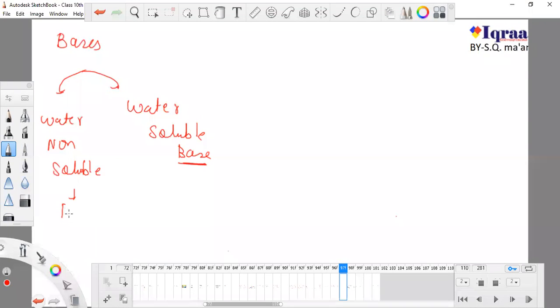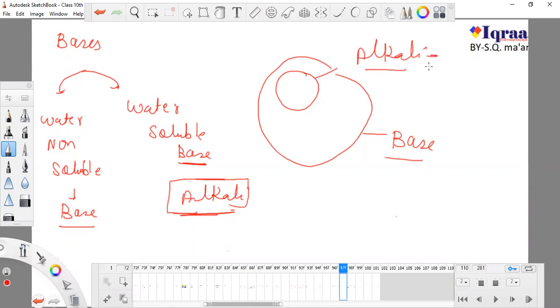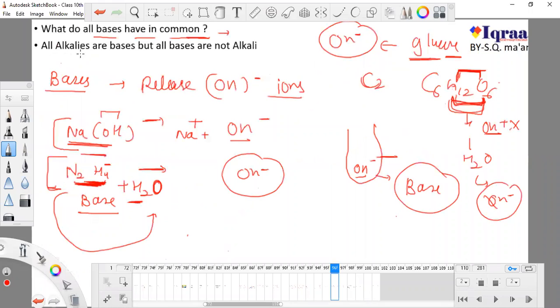Water non-soluble bases are normal bases, and water soluble bases are known as alkali. Remember that alkalis are water soluble bases. So this is our base, and this is our alkali. Alkali is a small group; definitely they are bases, but they are water soluble. Now this sentence: all alkalis are bases but all bases are not alkalis.